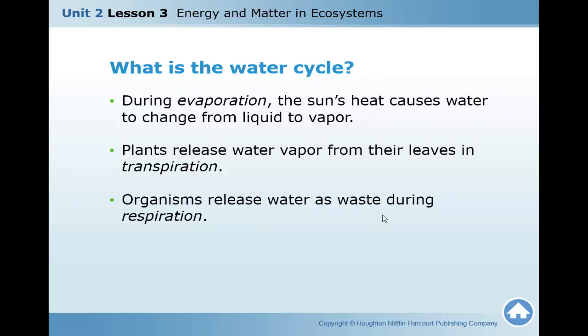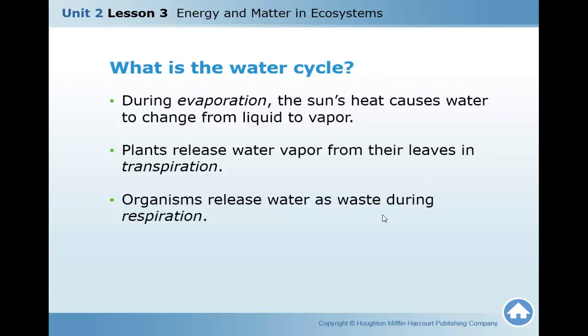During evaporation, the sun's heat causes water to change from liquid to vapor. Plants release water vapor from their leaves in transpiration. So what is the meaning of evaporation? The sun's heat causes water to change from liquid to water vapor.